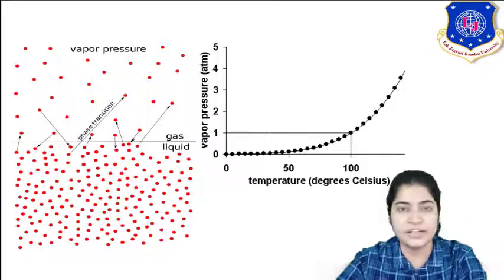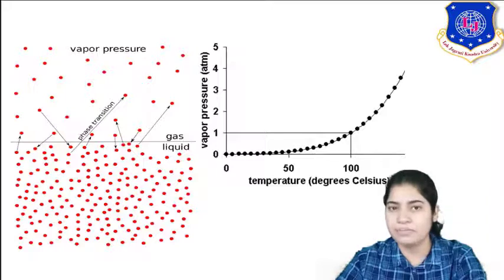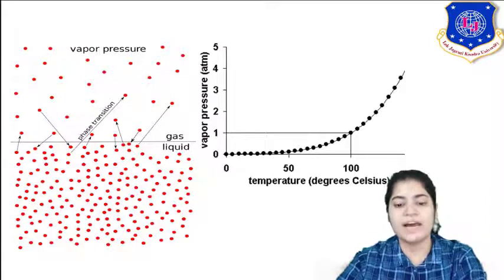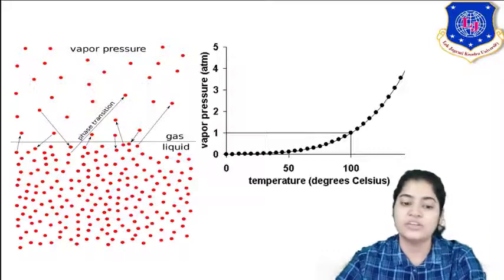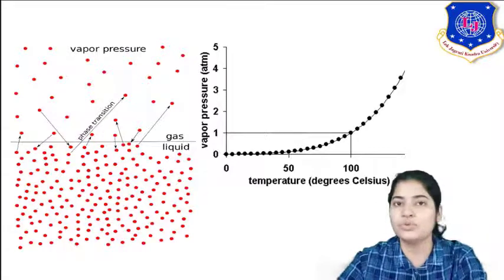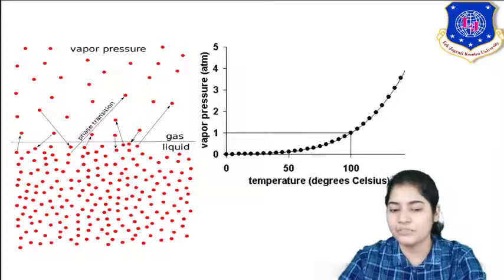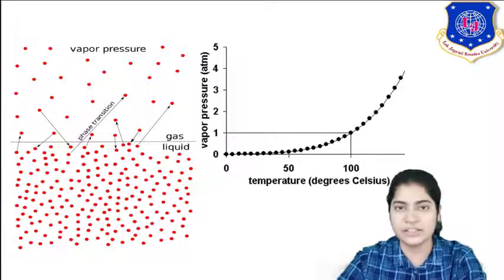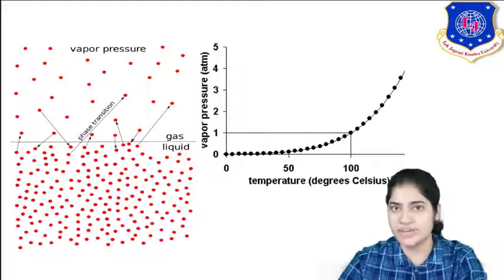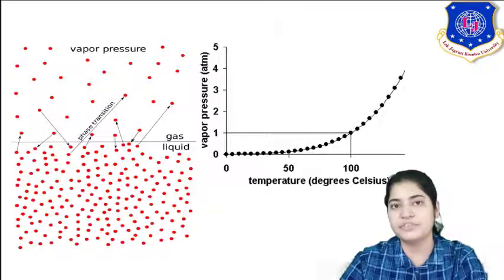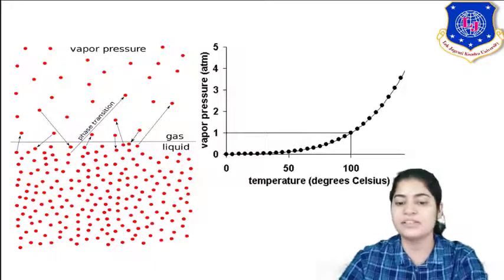It is 100 degrees Celsius at 1 atmospheric pressure. So when my vapor pressure is equal to 1 atmosphere, at that time my temperature, the boiling point, is 100 degrees Celsius. Now you can see graphically, if I am increasing it to 2 atm, of course my temperature would increase. Now you can see it is not a straight line curve. That you will study further, especially in thermodynamics and in distillation columns also.